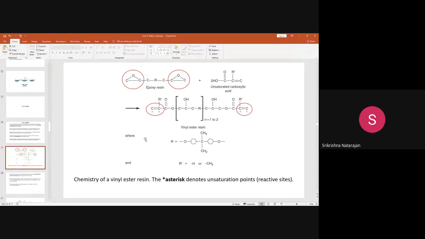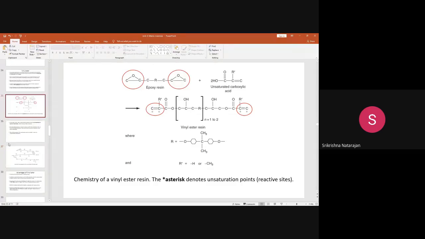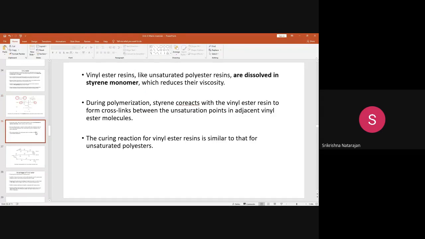Okay. So this vinyl ester resin you have produced, then how will you carry out the reaction? This vinyl ester resin is also a highly viscous, rigid type of polymer. You have to add some diluent to reduce the viscosity.